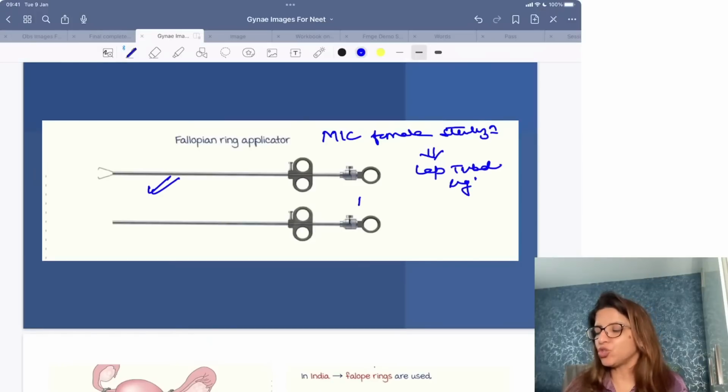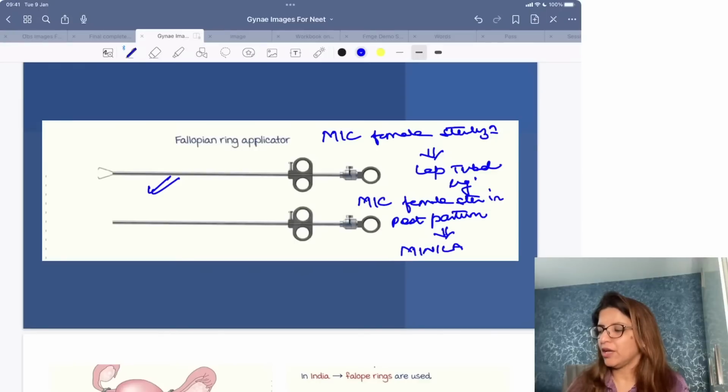But if they ask you which is the most common method of female sterilization in the postpartum period, then it is mini laparotomy. Because laparoscopy cannot be done in the postpartum period. Laparoscopy is only done as an interval method of sterilization, which means it can be done only after 6 weeks after delivery.